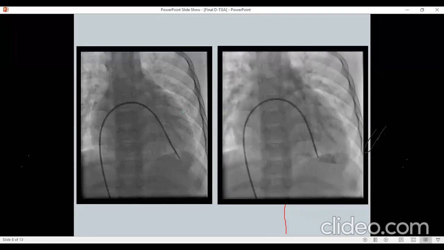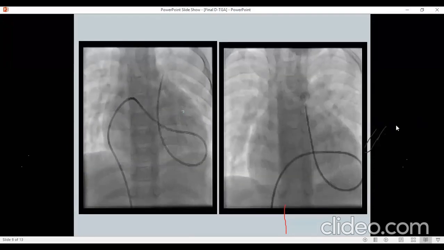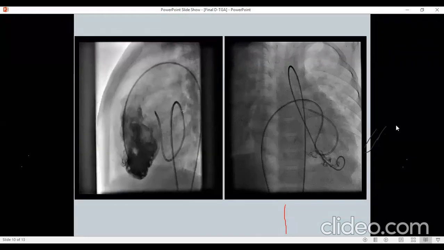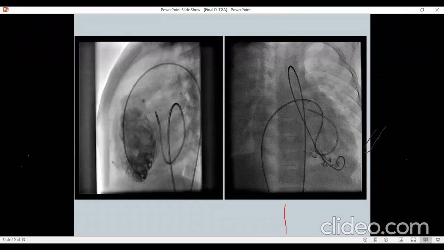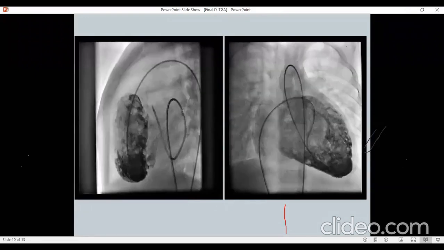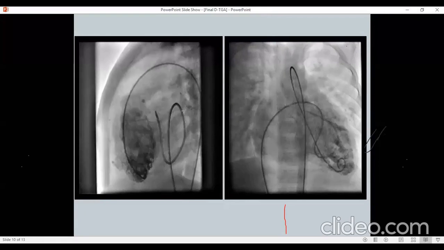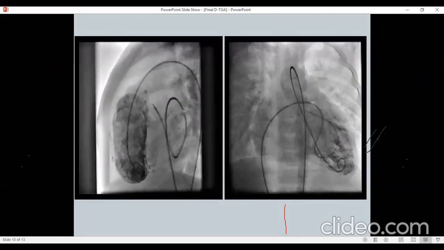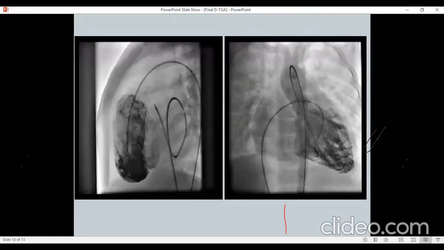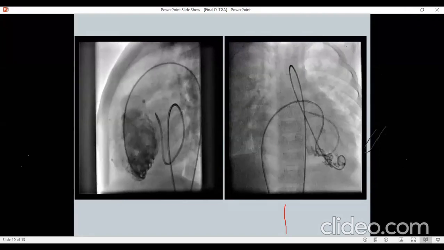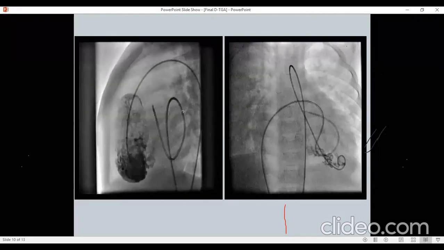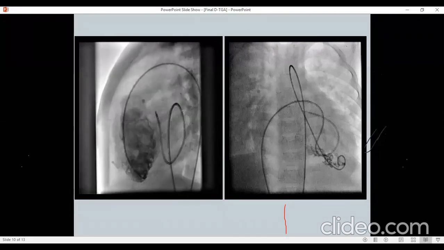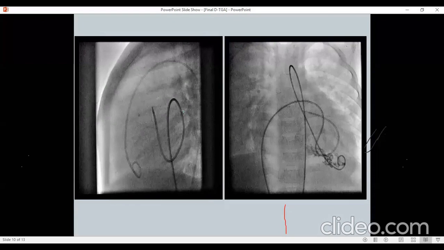Next slide. Next slide. So you can see that the RV is being filled from aorta. The pigtail catheter has come from aorta into RV. RV is much bigger in size. Even in the AP view, you can see RV is much bigger than LV. It is quite trabeculated. As far as function goes, it looks reasonably good. And there is no VSD. What you are seeing in the lateral view as a jet is actually TR, because it is getting into the atrium. There is no LV filling happening. So this patient has intact ventricular septum and tricuspid regurgitation, what you are seeing in the lateral view.